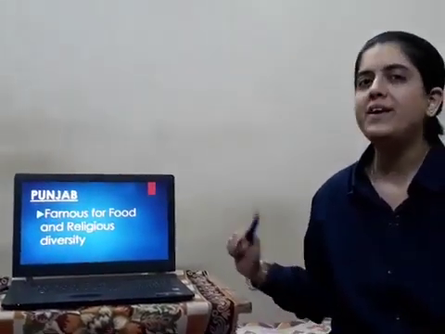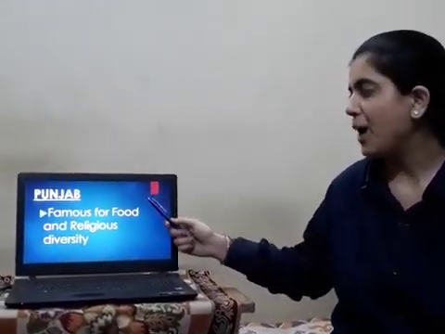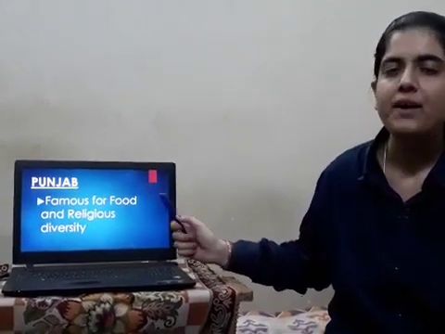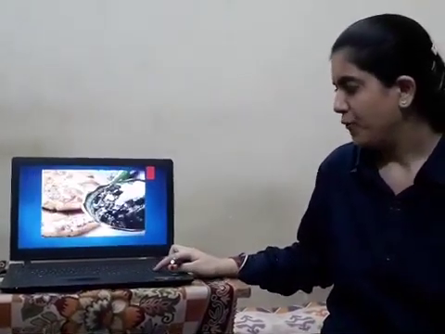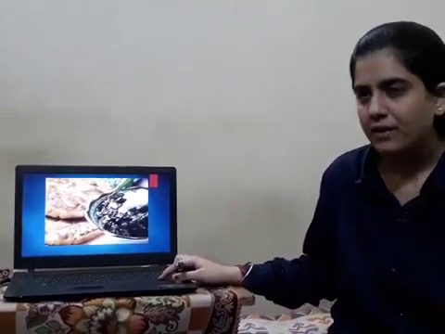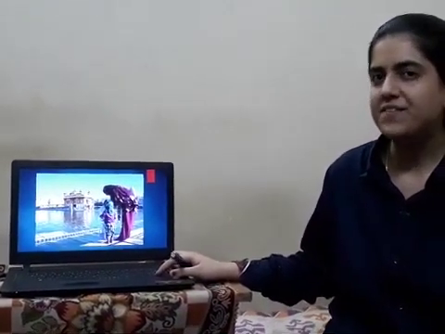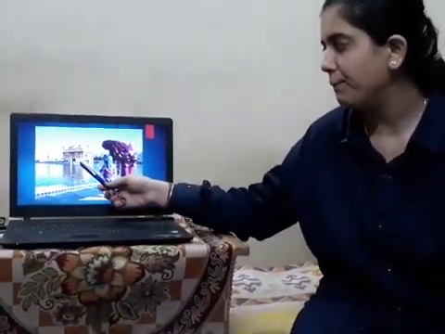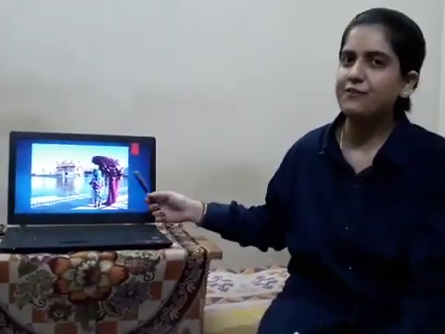Yes students, now we will discuss Punjab. Punjab is very much famous for its food and religious diversity. You can see the picture. This is the Golden Temple and devotees are there. They are worshipping God.